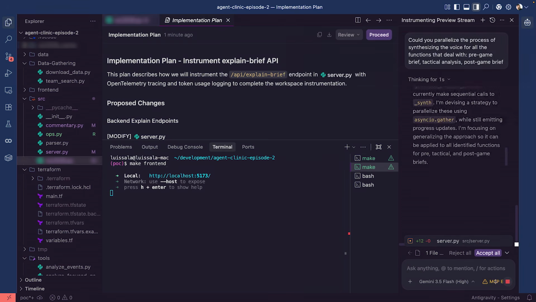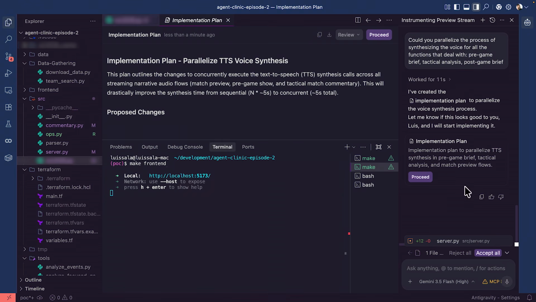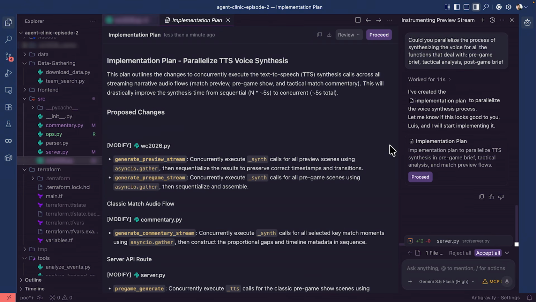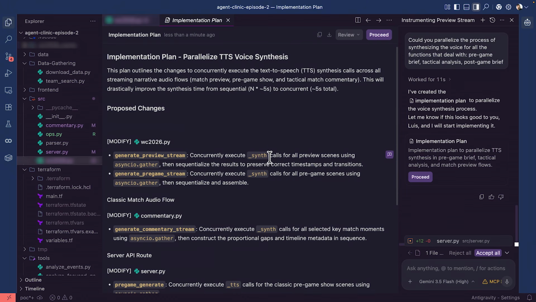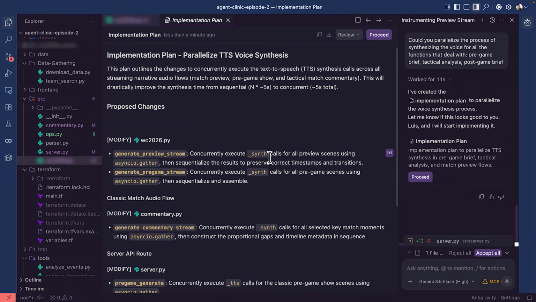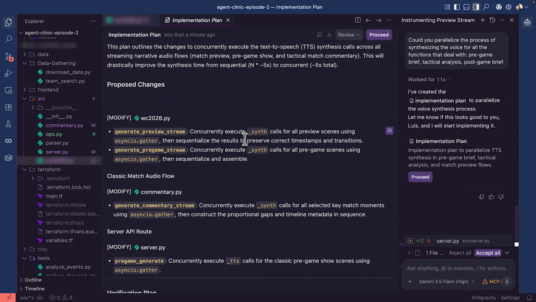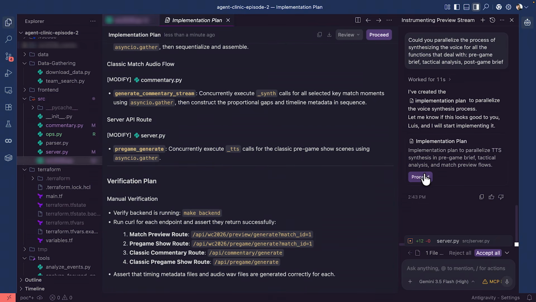All right. So we can see the implementation plan. So what does it say? So it's saying we're going to execute all the text-to-speech synthesis in parallel. Great. And it's identified the functions where that happens, which is primarily generate preview string, which in turn calls _synth. Ah, interesting. Okay. Does this plan look good, or does it need any changes? Yeah, I think it's a good plan. I think it covers all the functions that deal with voice synthesis. All right. Yeah. Let's go ahead and kick it off. Proceed. That works. 20 minutes, gentlemen.